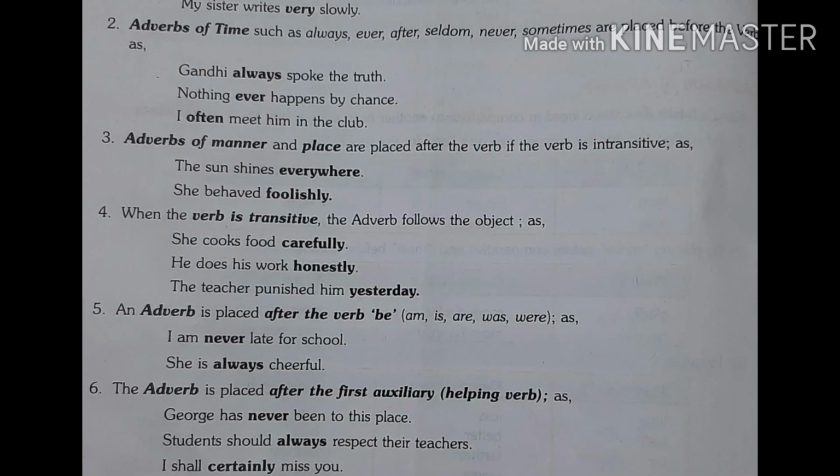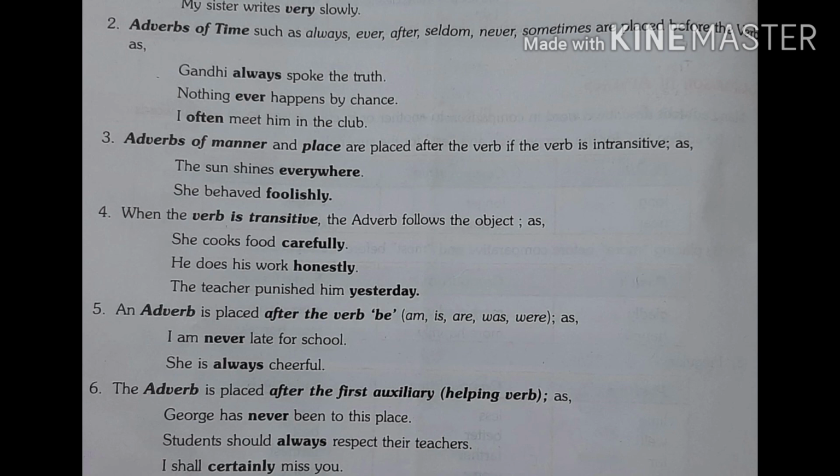The next rule: adverbs of time such as always, ever, often, seldom, never, sometimes are placed before the verb, as in Gandhi ji always spoke the truth. In this sentence, spoke is the verb and we place always before the verb.